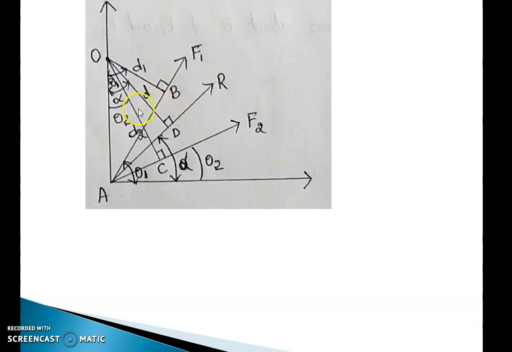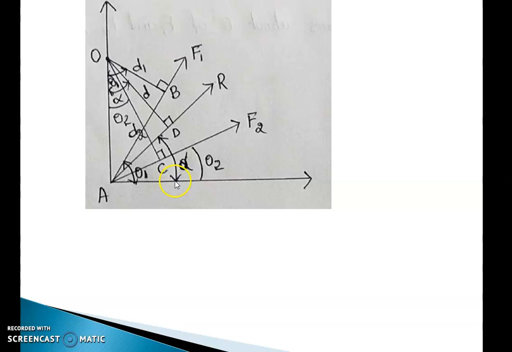Now to represent angles, if the angle between horizontal and F1 is theta 1, then the angle between the vertical and D1, which is the perpendicular drawn from O to the force F1, should be theta 1. Now the angle between horizontal and the F2 force is theta 2. Similarly, the angle between the vertical and the line from O to C, which is D2, perpendicular to force F2, is theta 2.